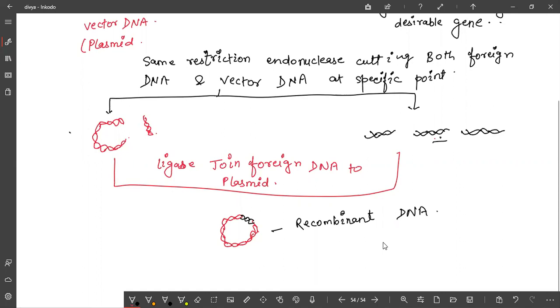What will be the next step? You want to express this recombinant DNA. So what will you do? You will introduce this into the bacteria, or transformation. So this is bacteria. Suppose that this is bacteria, and bacteria has its own genetic composition.